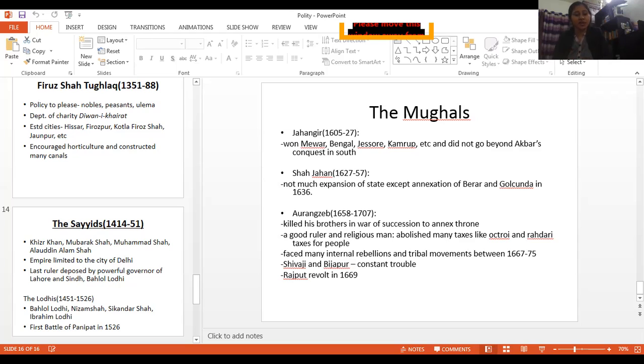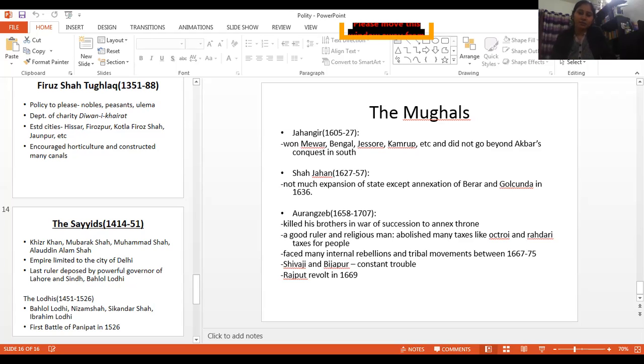Different kinds of merchants were there in different kinds of trade, and a lot of port cities had come up. And we know that some of the merchants in the port cities were really rich, like Virji Vora of Surat. He was as rich or maybe even richer than the European merchants of those times. And why exactly trade prospered so much in the Mughal period depended upon the Mughal policies.